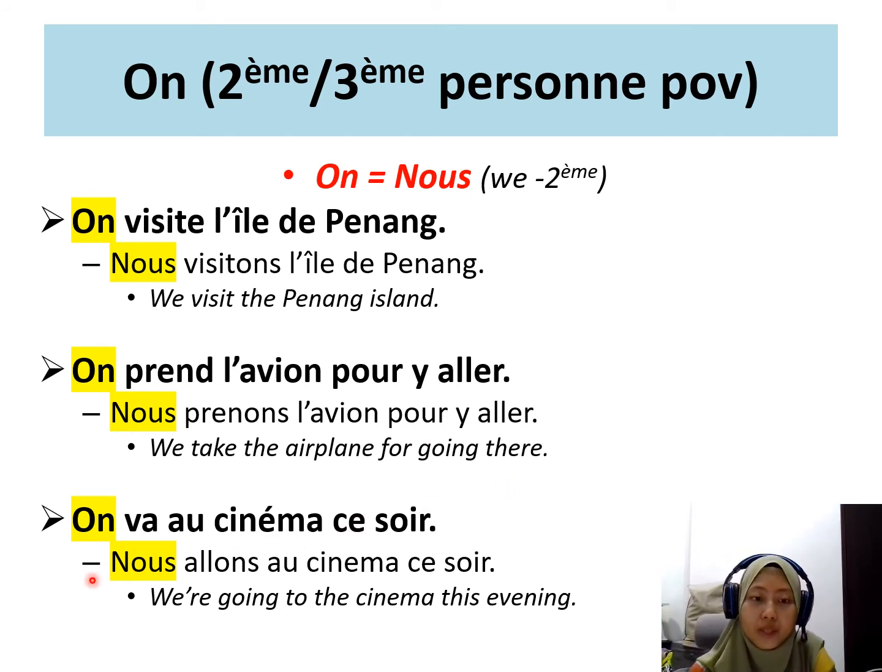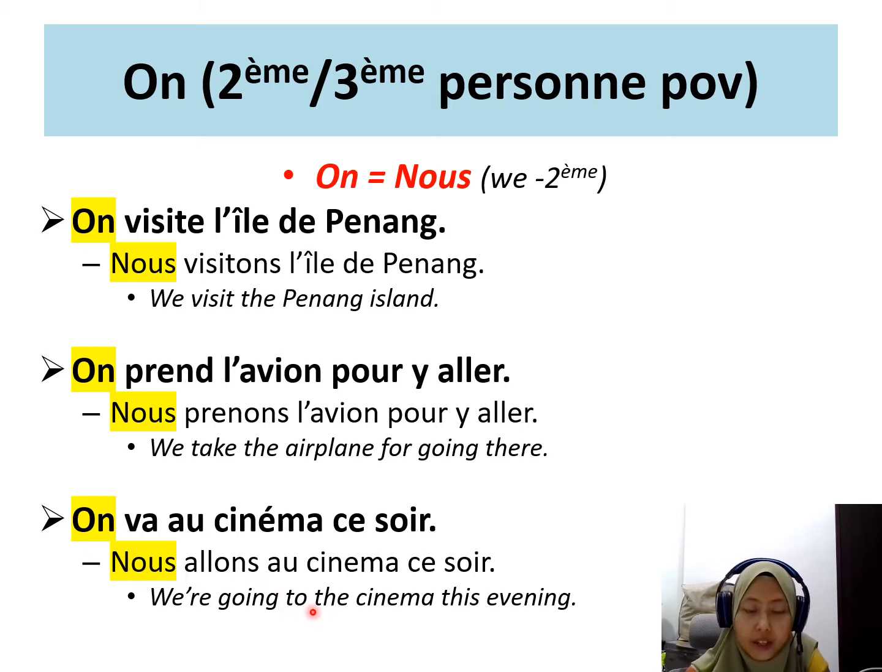What about this one then? On va au cinéma ce soir. Nous allons au cinéma ce soir. So we are going to the cinema this evening. It will be the same meaning in English.